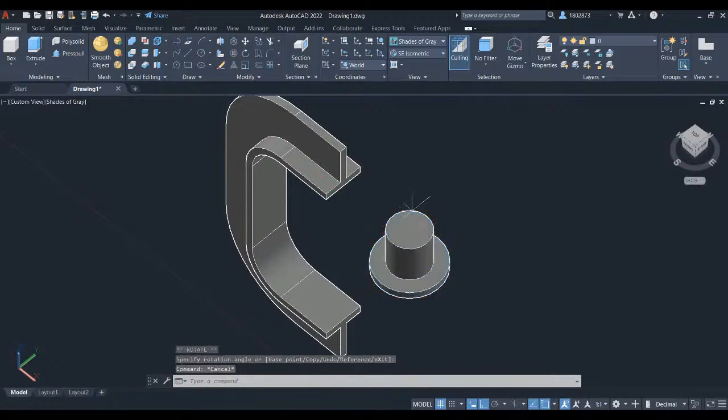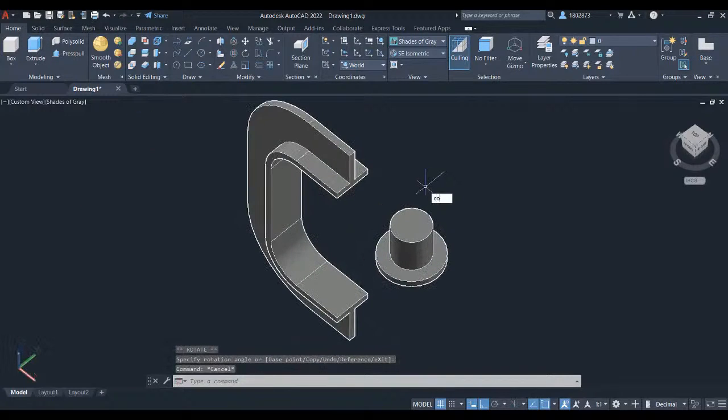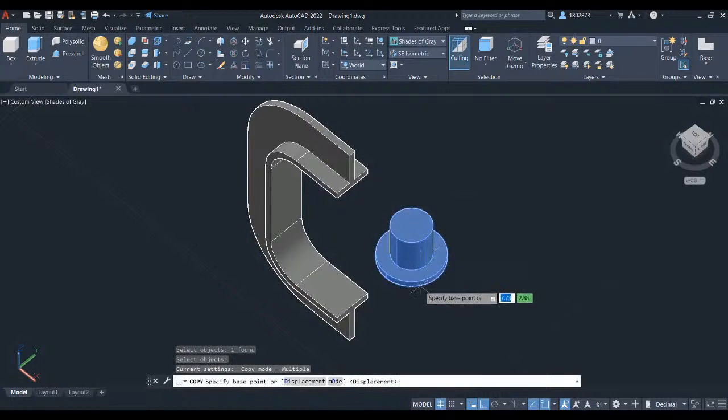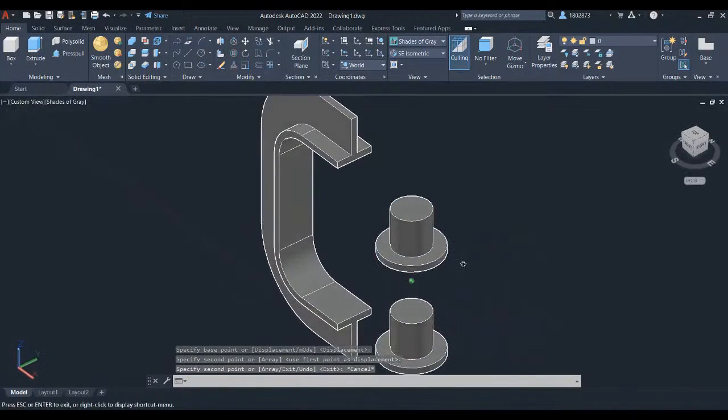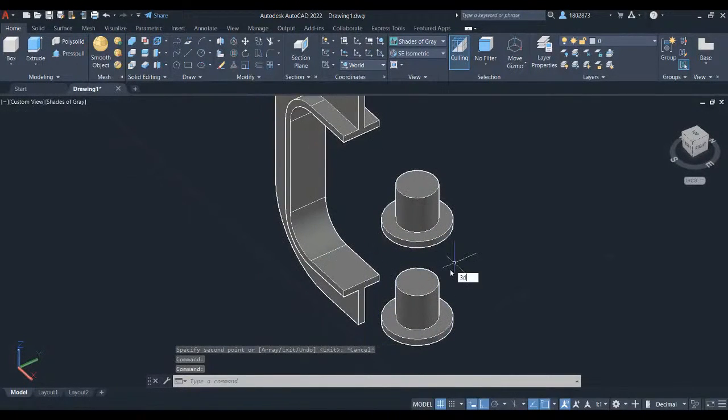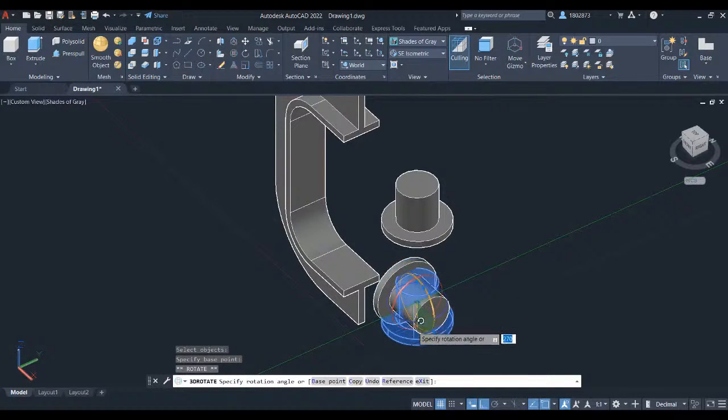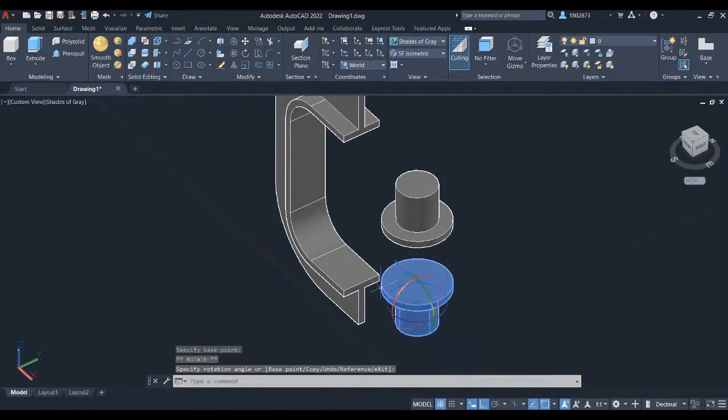Press escape. We will now make a copy of this part. Type in CO for copy command and press enter. Select the part. Left click and drag over here. Press escape. Let's rotate this part. Press 3D and select 3D rotate. Select the object to rotate. Press enter. Select the green circle and hover your crosshair here and left click. Press escape.